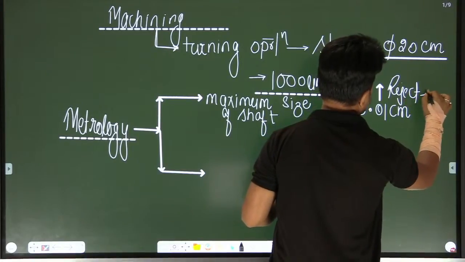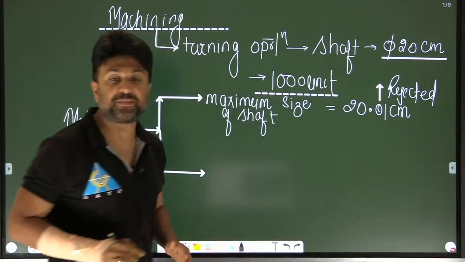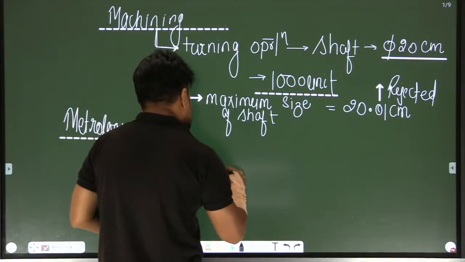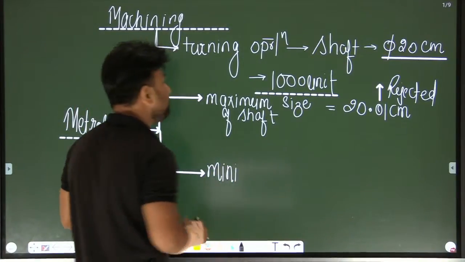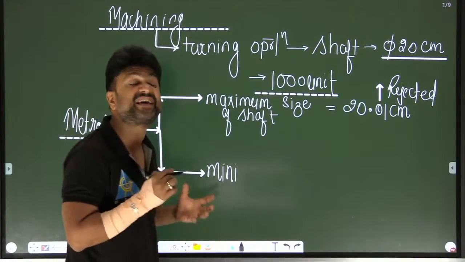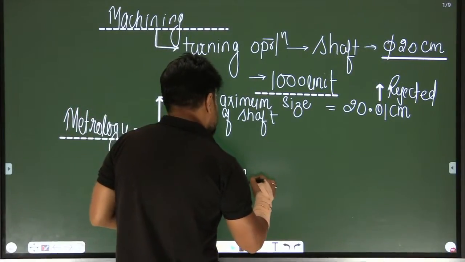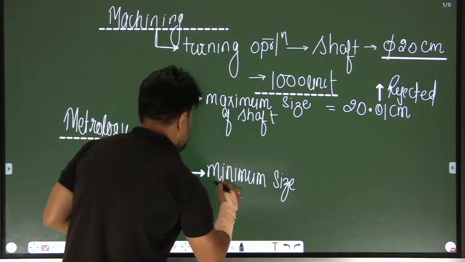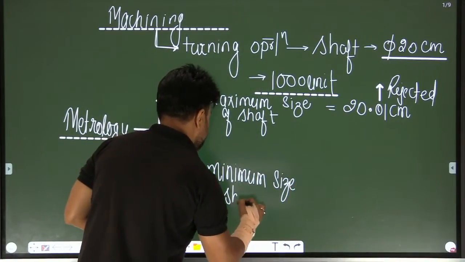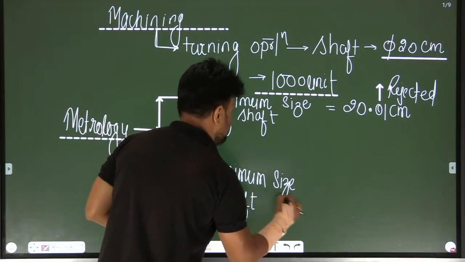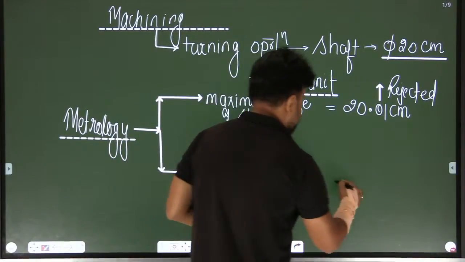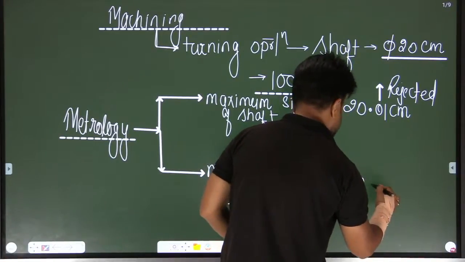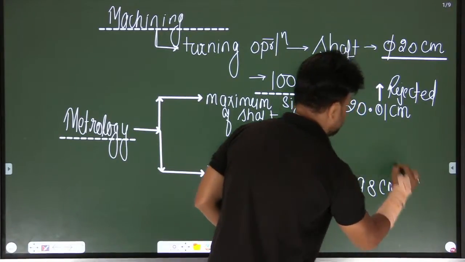If the dimension is greater than 20.01, it is rejected. Or, according to metrology, I will decide a minimum size of the shaft which is acceptable, and let's say that is 19.98 centimeter.